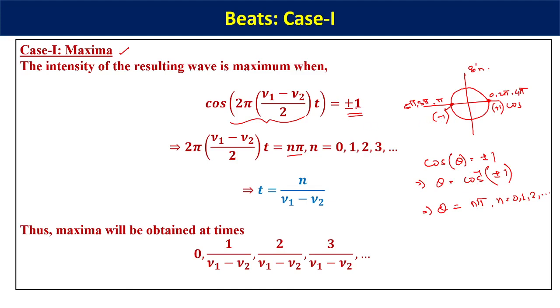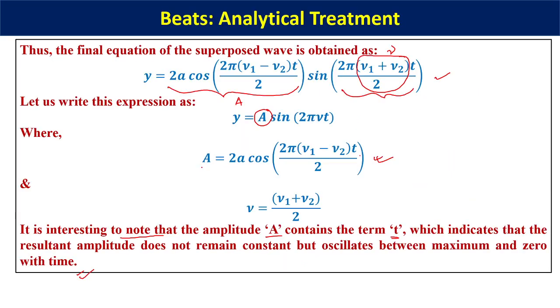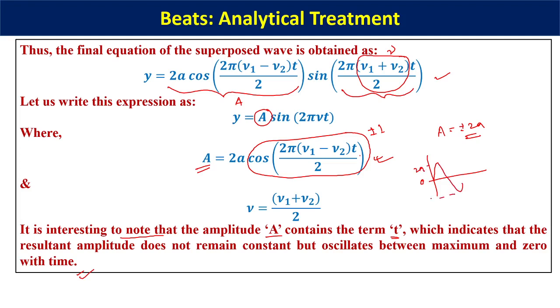By the way, why have we considered plus or minus 1? Because in the amplitude term, if cos is equal to plus or minus 1, this complete function has a value of either plus 1 or minus 1, then A is equal to plus or minus 2a. So that's the amplitude, because from the mean position 0, from here either it will go to plus 2a or it will come to minus 2a. So both plus and minus are a possibility for the maximum intensity. All right.